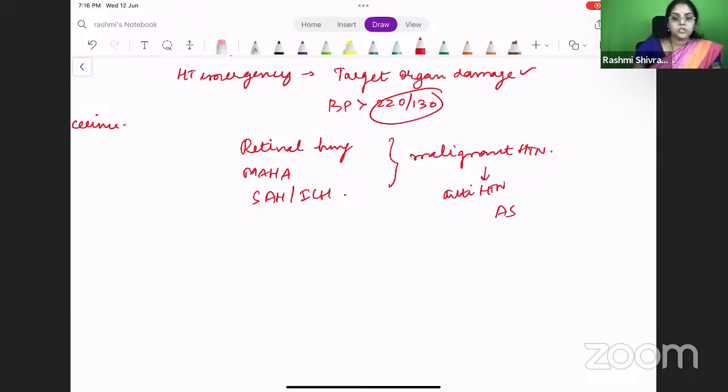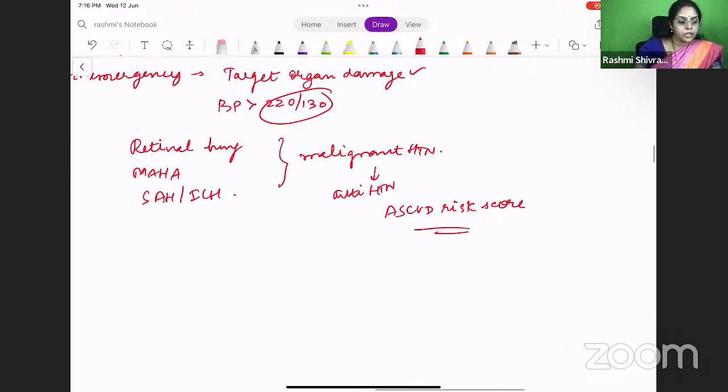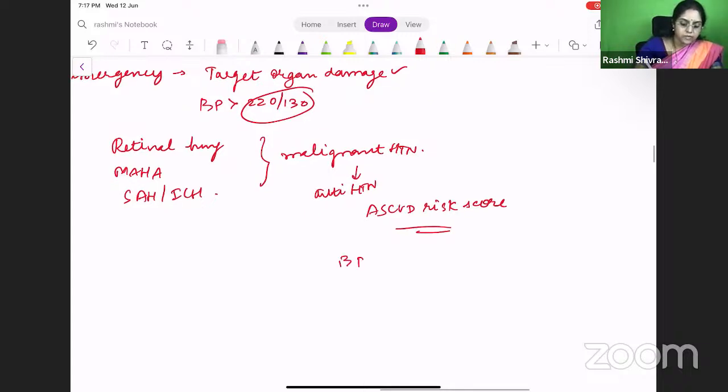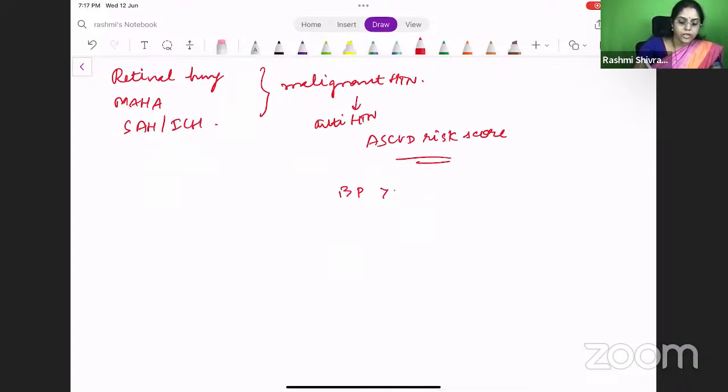So for other patients who are presenting to you with elevated BP, how you treat the patient is based on the ASCVD risk score. If the BP is more than 130 by 80 and the ASCVD risk is increased, then you have to treat the patient.